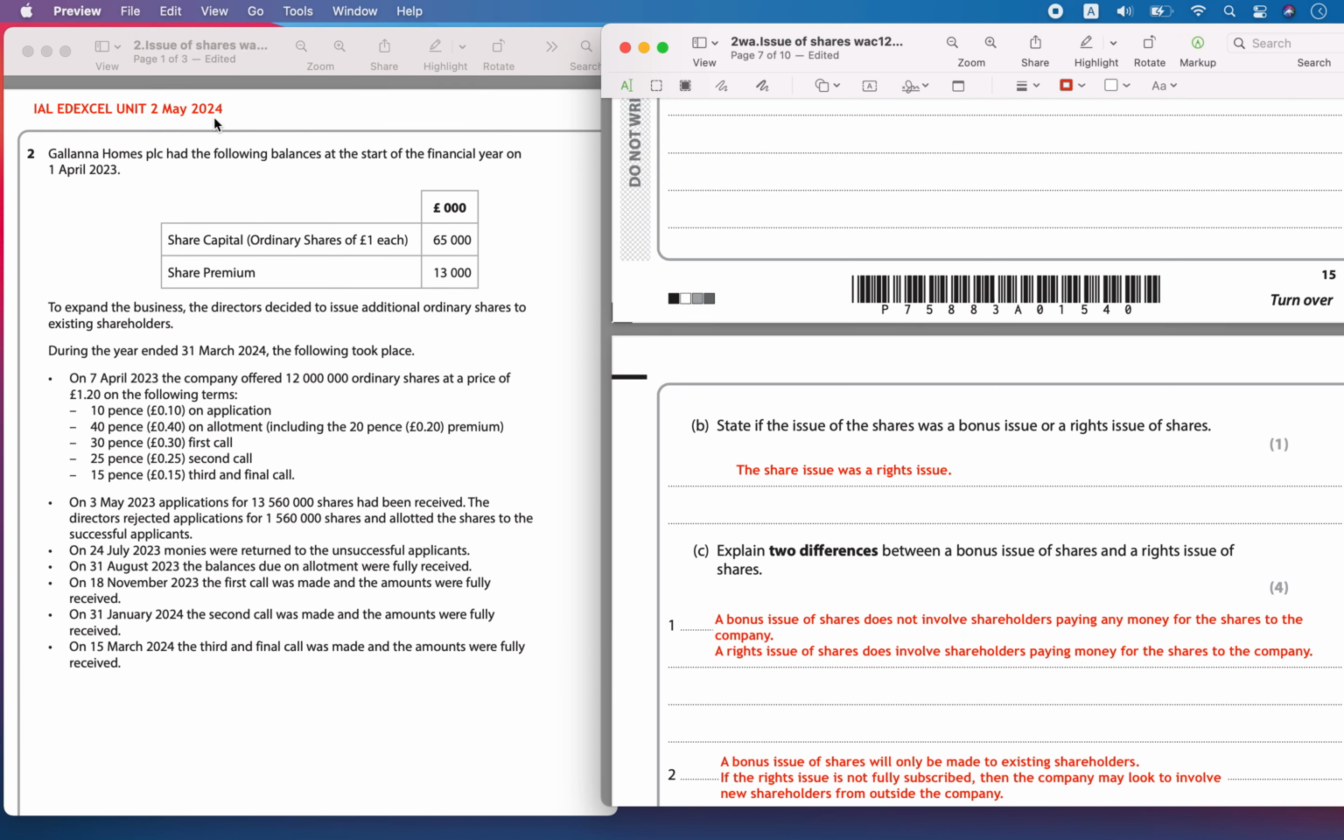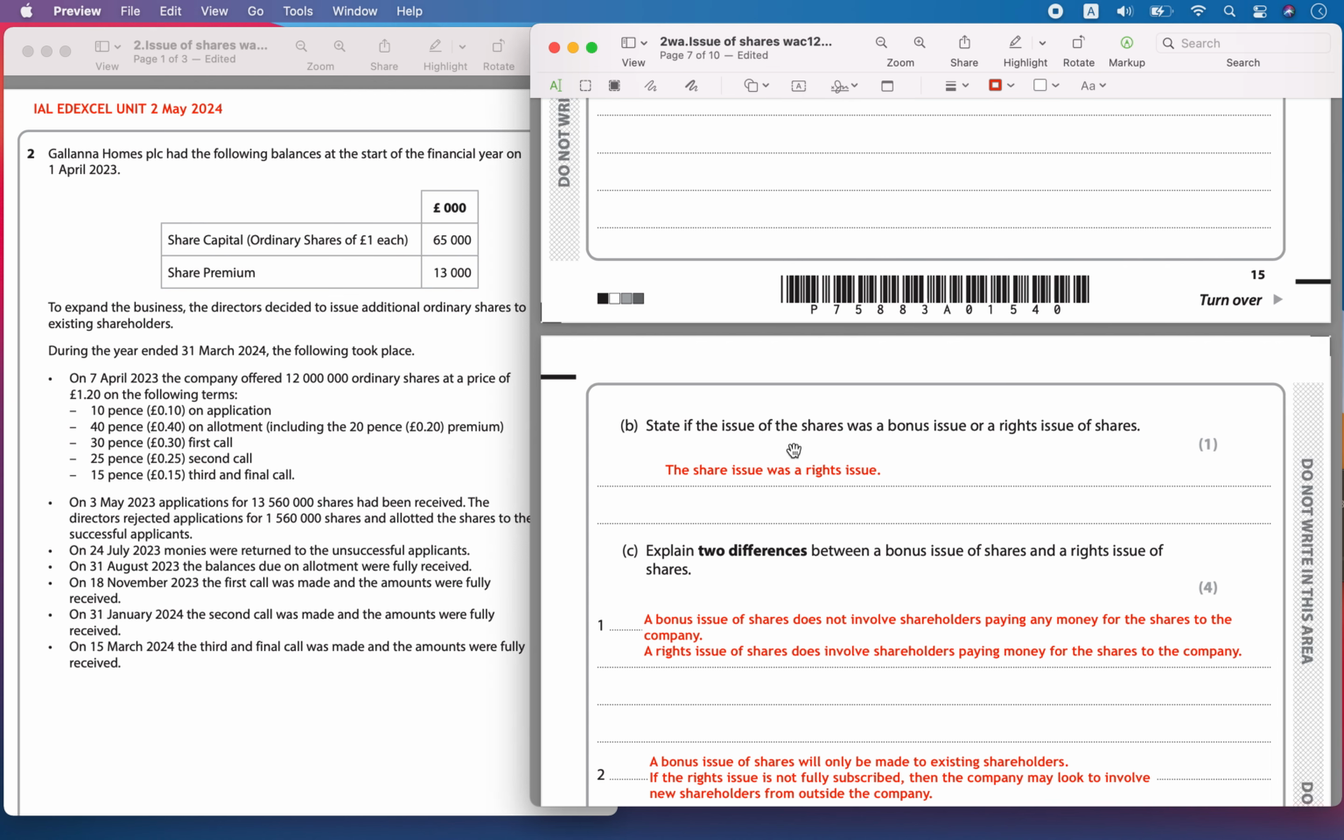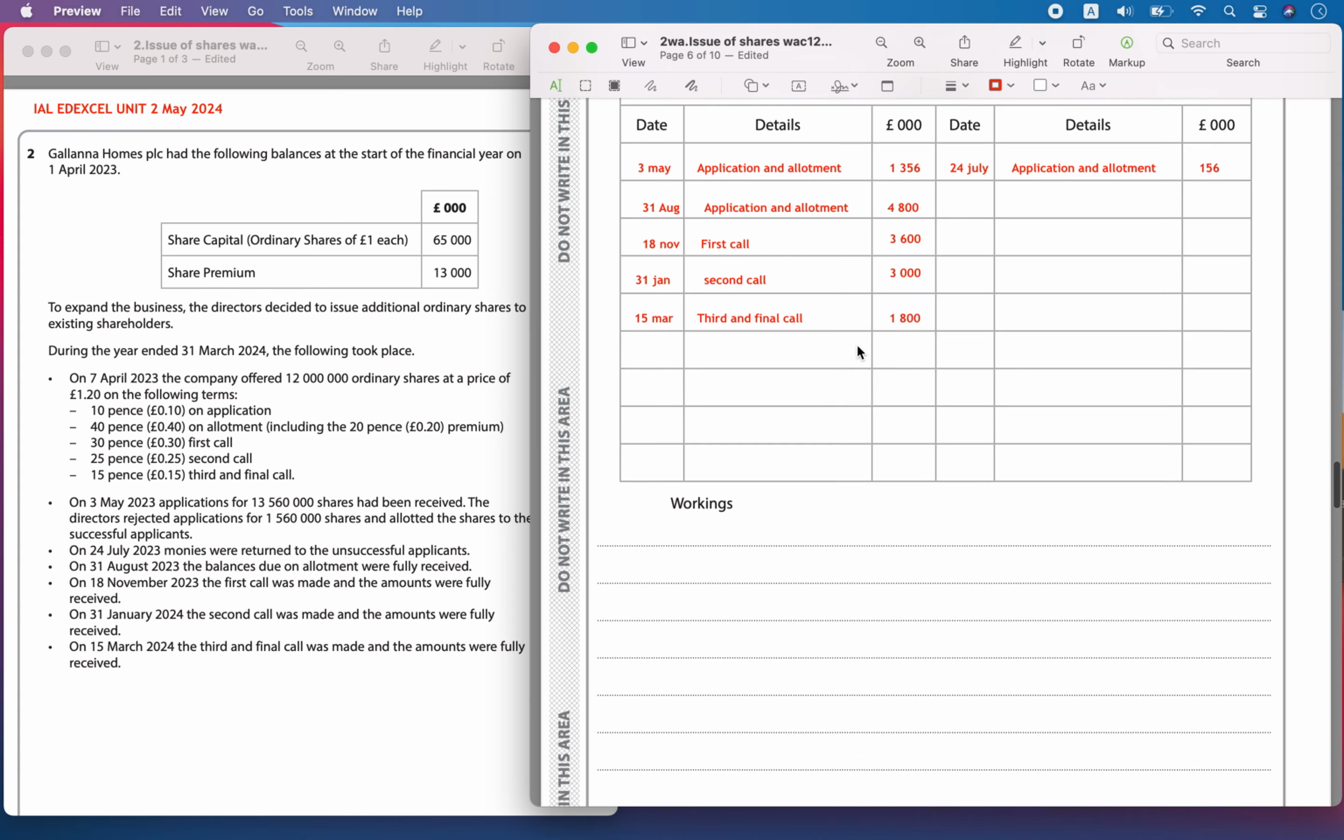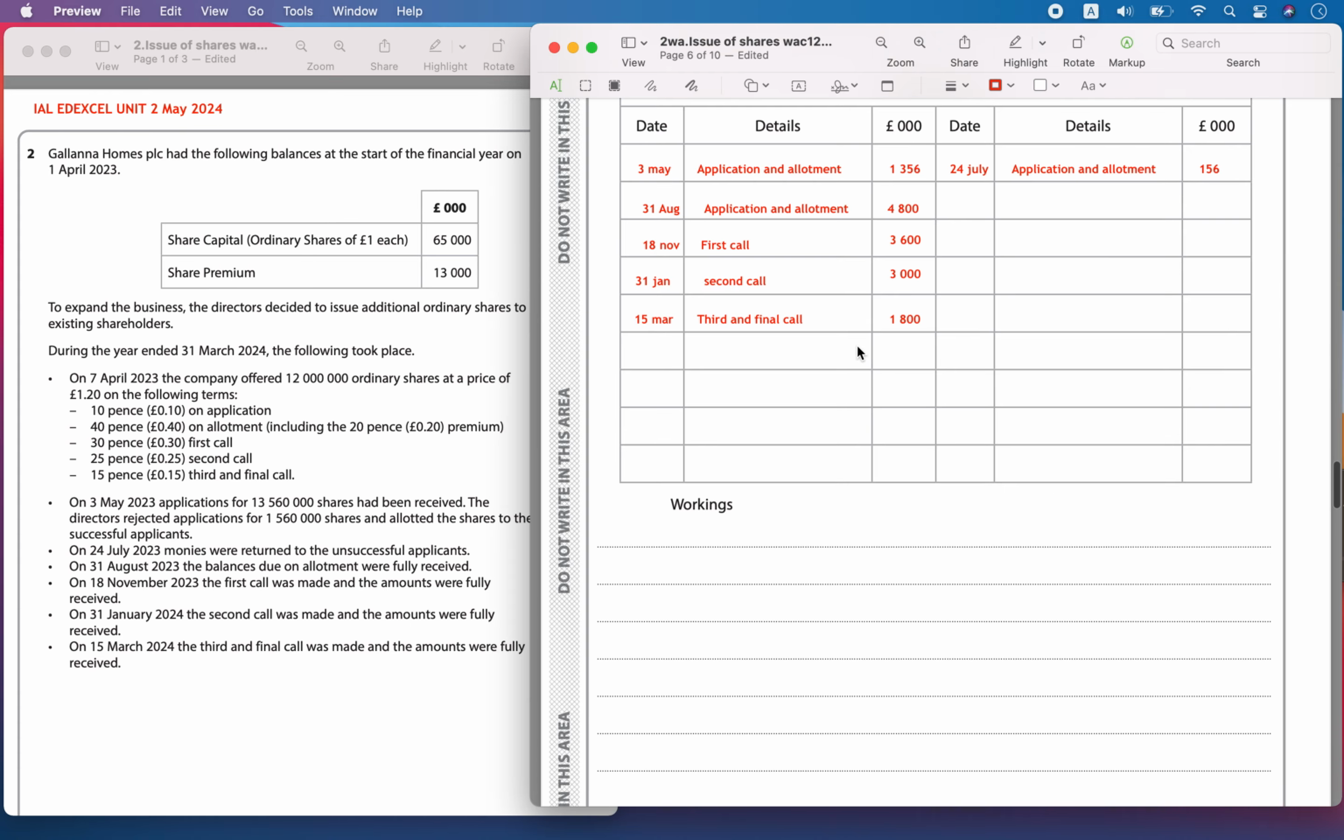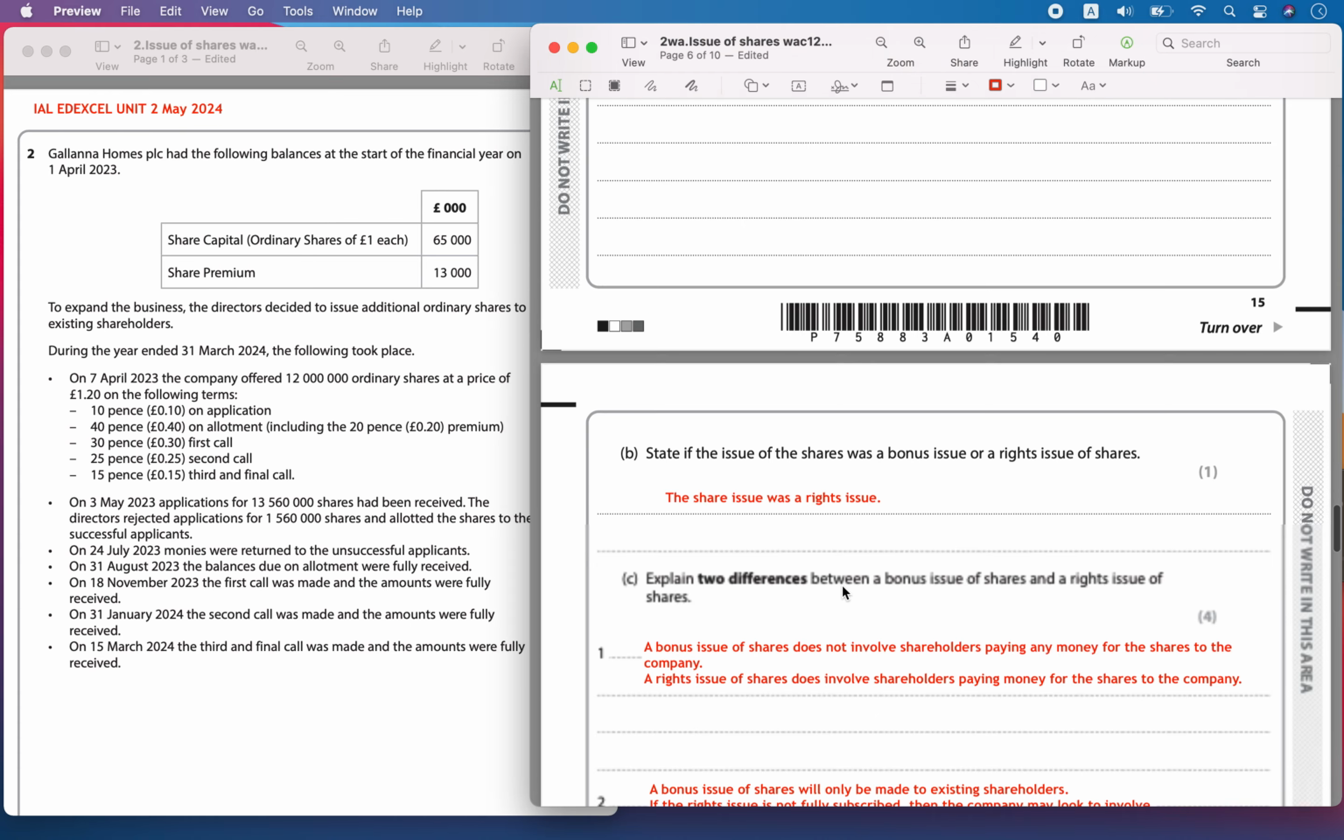Hello, today we are solving May 2024 paper, Unit 2, question 2B. State if the issue of the shares was a bonus issue or a rights issue. This was a rights issue of shares. So we had solved some previous questions. This was all about issuing the rights shares.